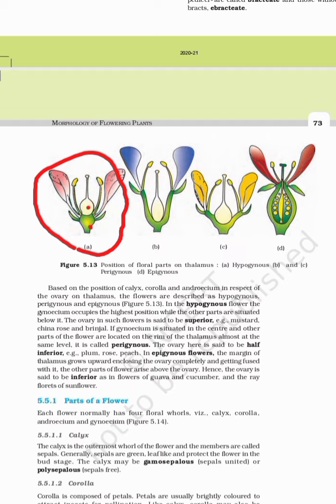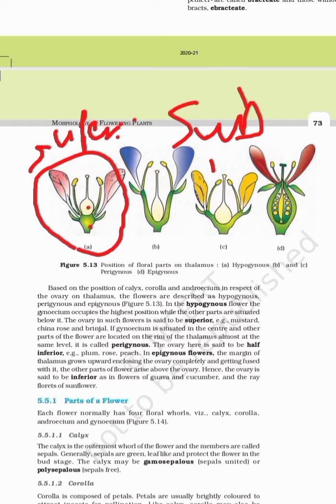It means it is not exactly on the top, right? But it is sub-inferior. So here it is a superior ovary, and here it is a sub-inferior ovary. Sub-inferior means not totally inferior.